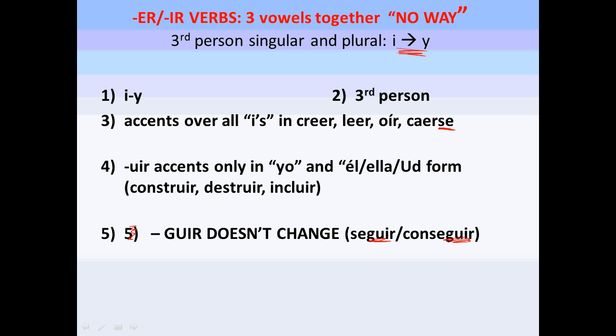What I would like you to do now is leer and construir. Stop this. I want you to try to conjugate both of those. Remember, the only difference between the two is that leer has accent marks over all the I's, in the tú form, the nosotros form, and the vosotros form. Construir, okay, they both change I to Y, but construir only has accent marks in the normal places, in the yo and the él, ella, usted form.